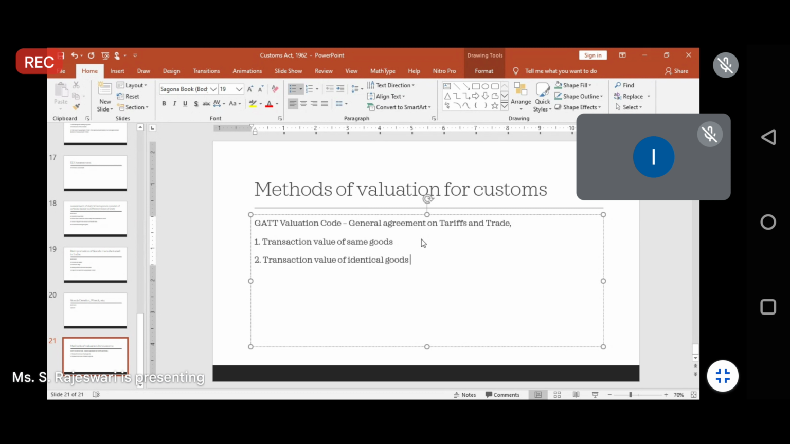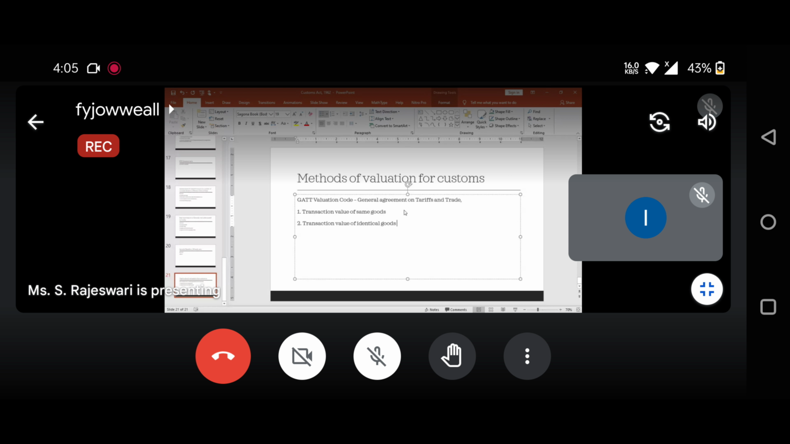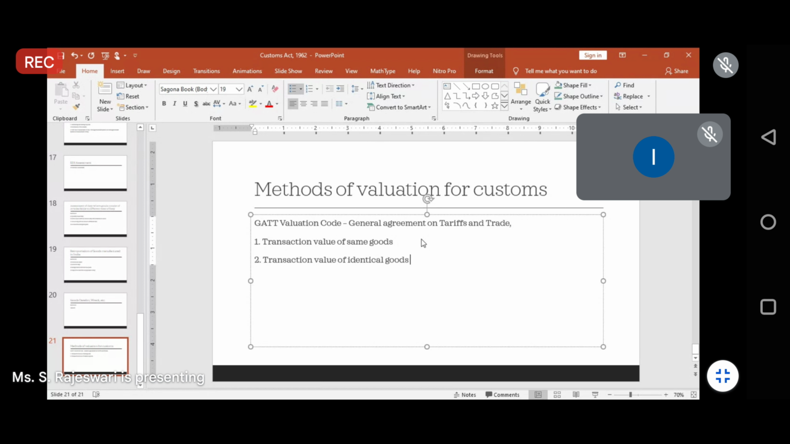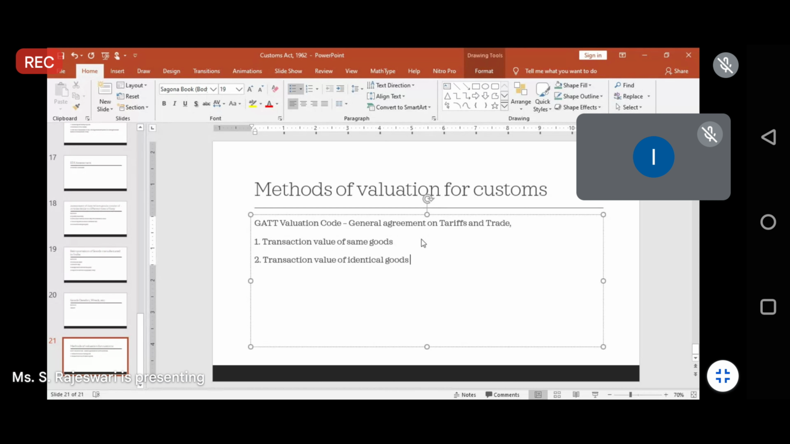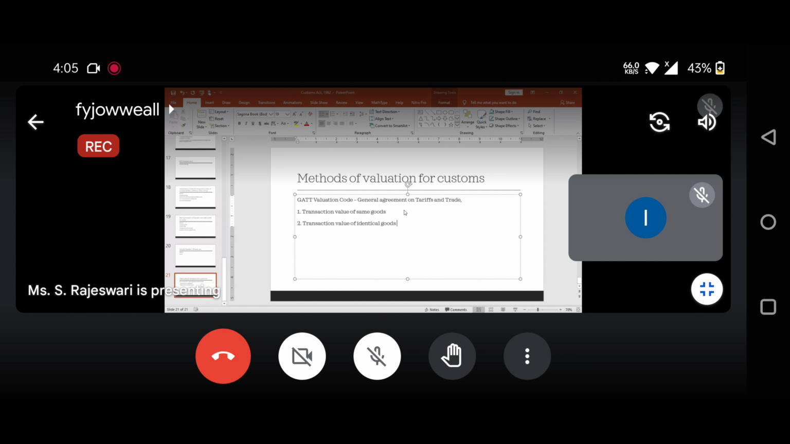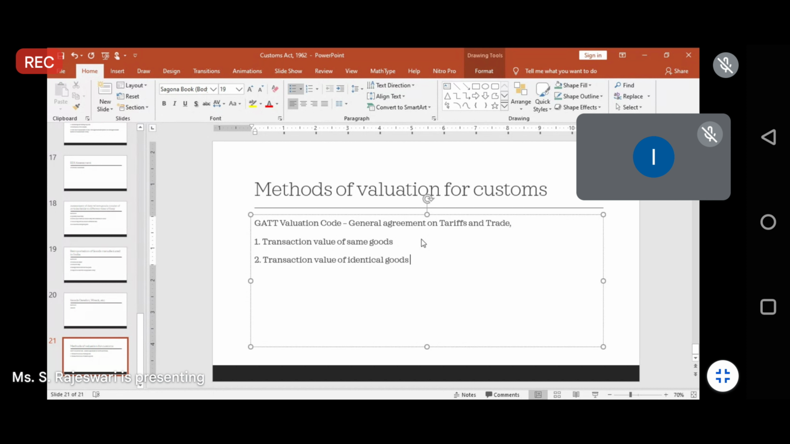In the case of identical goods, if the goods are being sent to the same country, whatever rate has been charged for the identical goods, the same rate will be charged. They don't have any separate rate for identical goods. Whatever rate has been charged for the similar goods, the same rate will be considered for the identical goods also. But there are certain conditions under which identical goods will be charged at the same rate.